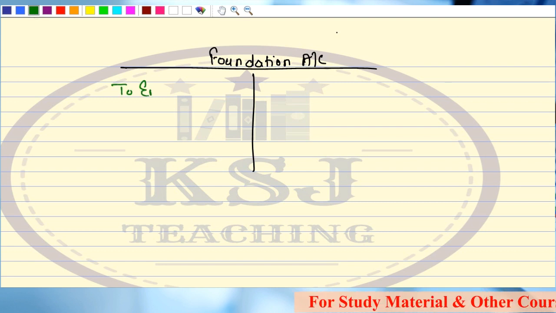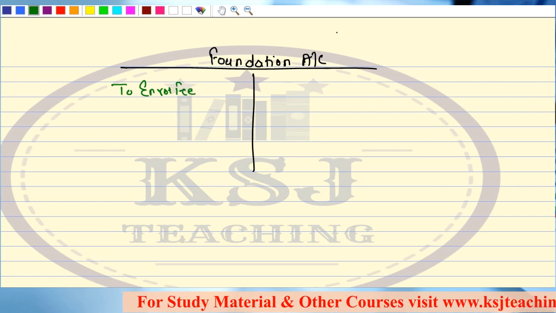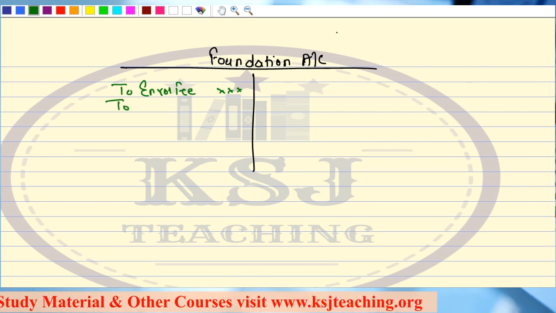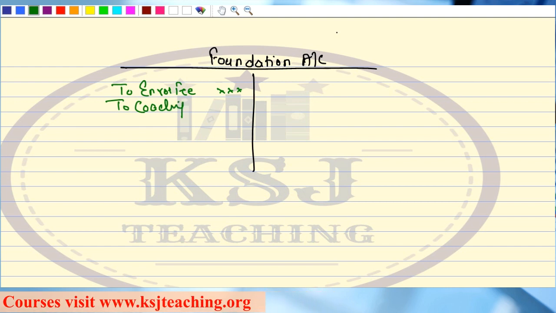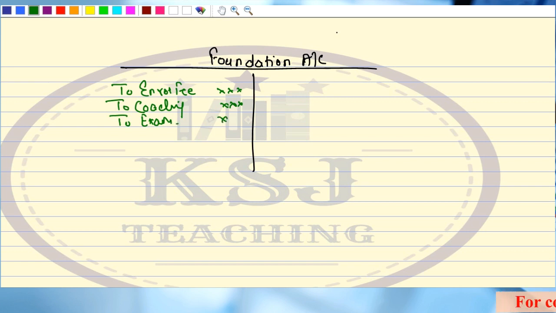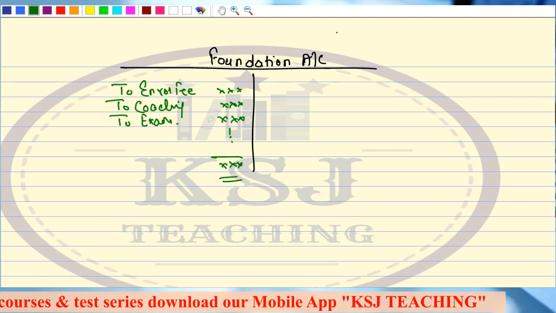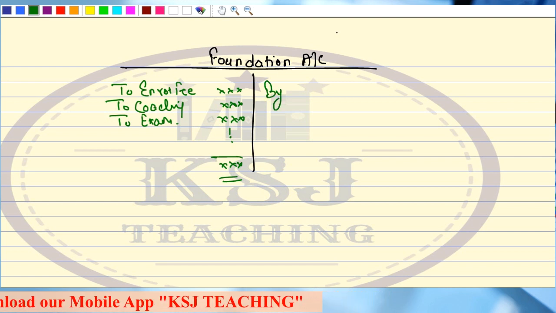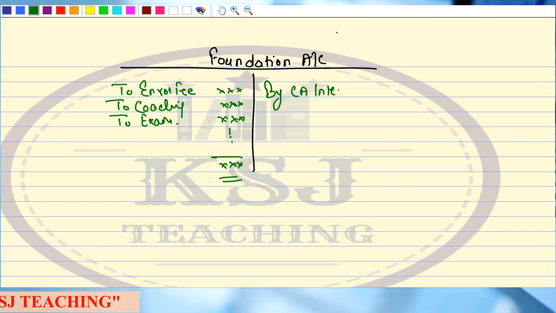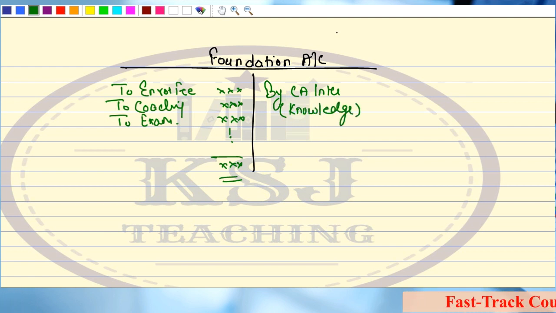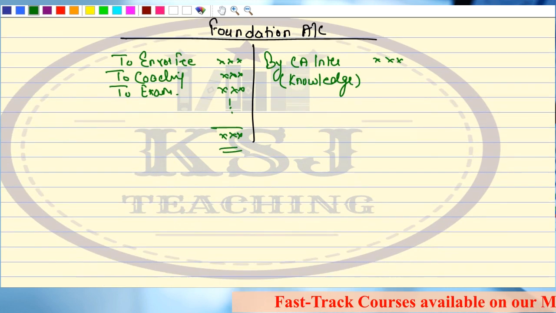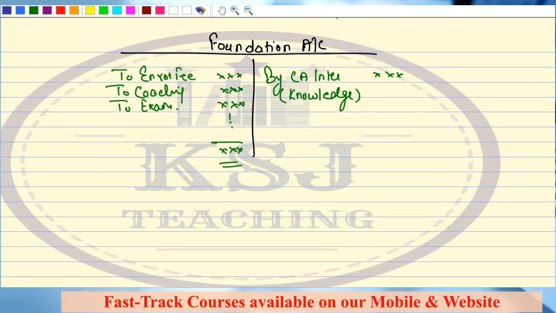To enrollment fee. You will write down all the expenditures. To enrollment fee, to coaching fee, right? To examination fee. And this way you will write down all the expenditures. And what are you going to gain? You are going to transfer it to the next process. So here you will write to CA Inter. This is the knowledge that you are transferring to the next level. Clear? So next, what is the next account?